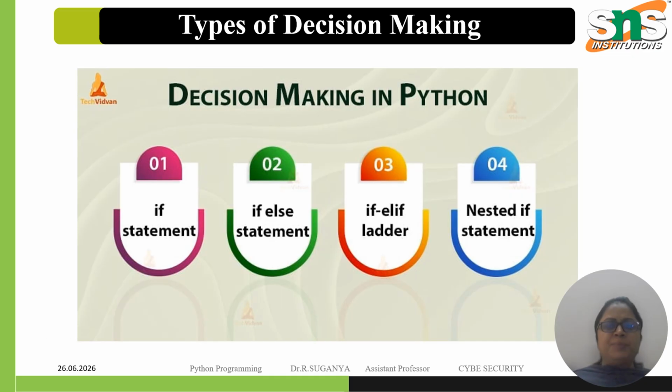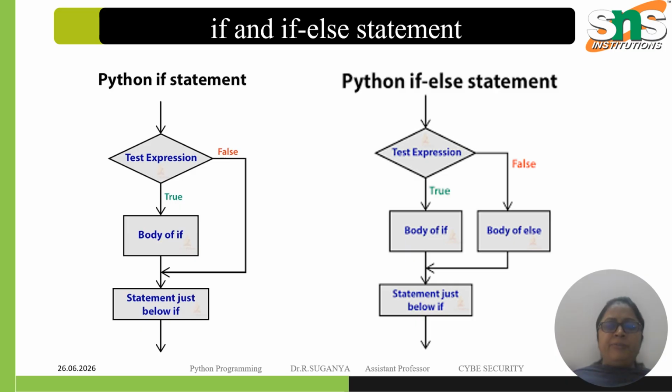Next is the types of decision making. We have the if statement. We can use the keyword if, or if else, or if elif, or nested if statement. So we have these types in decision making in Python programming. First, the if and if else statements.